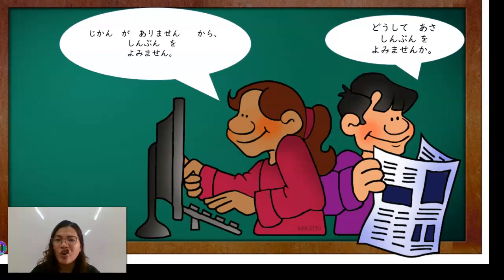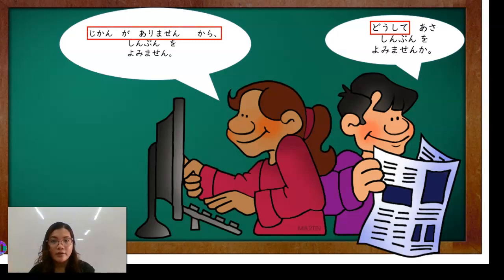Okay? Dahil wala na akong oras, kaya hindi na ako nagbabasa ng newspaper. Okay? So remember, doshite always has kara and the reason.